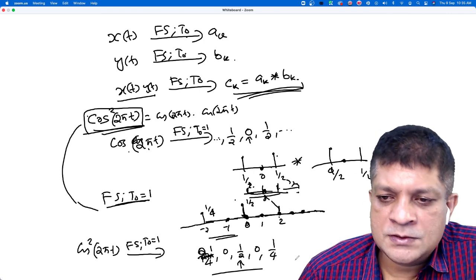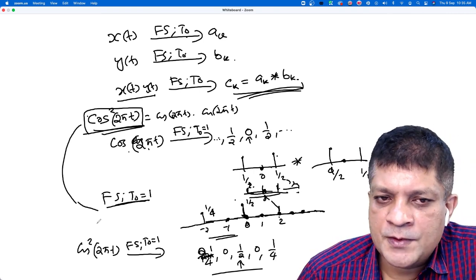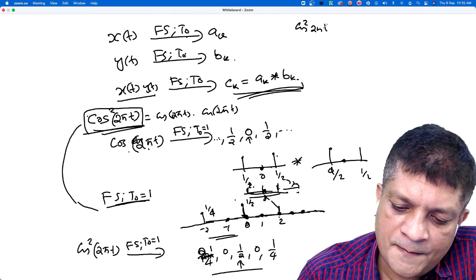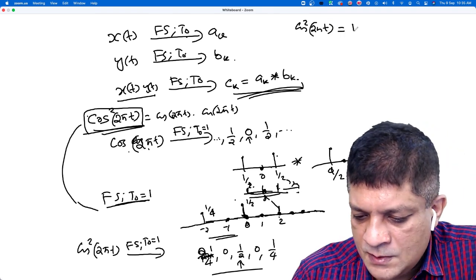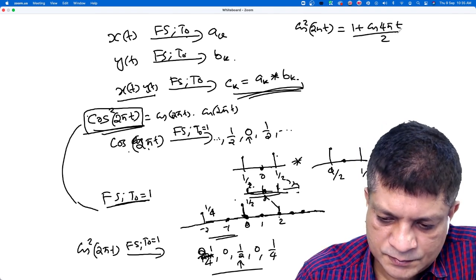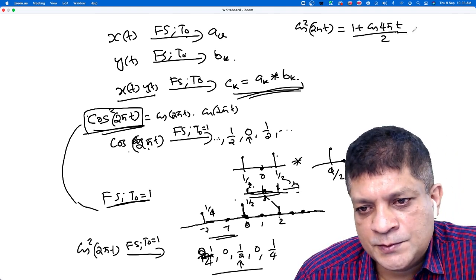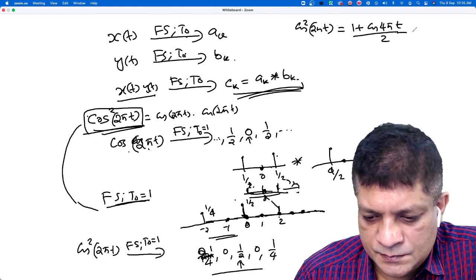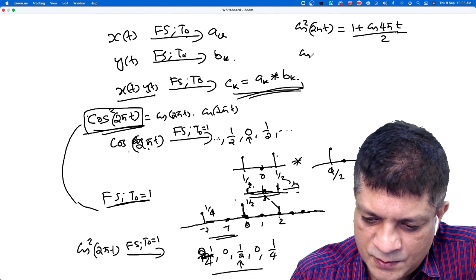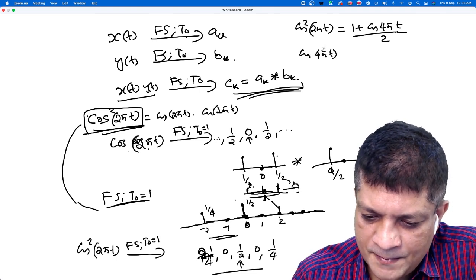Now let us try to find this directly using the direct method. cos square 2 pi t is 1 plus cos 4 pi t by 2. What are the Fourier series coefficients of cos 4 pi t?